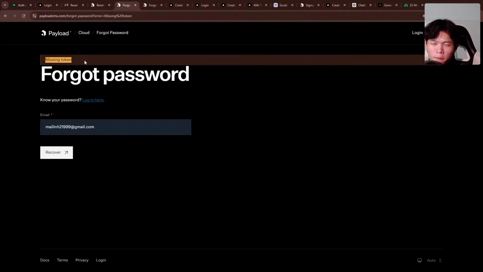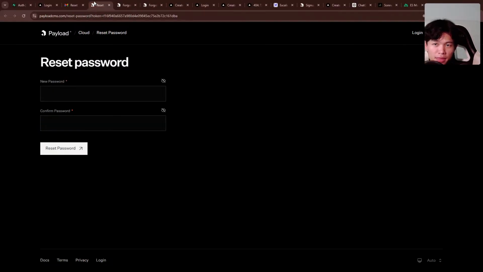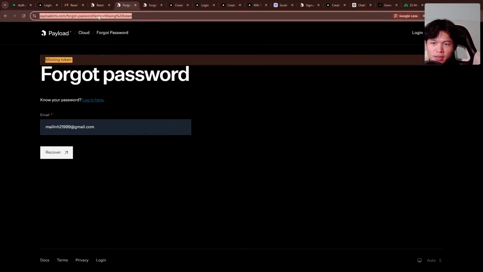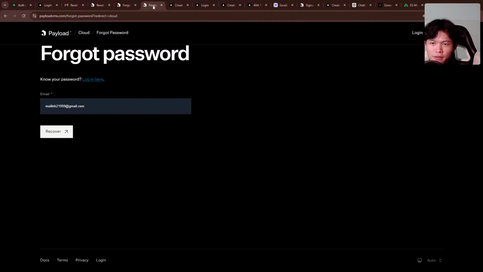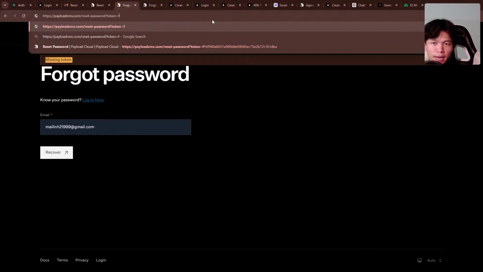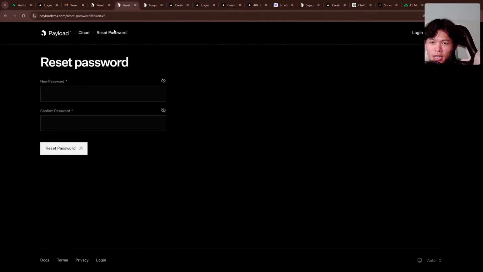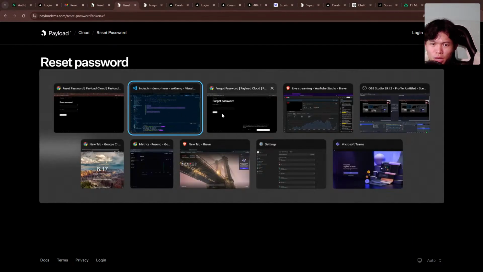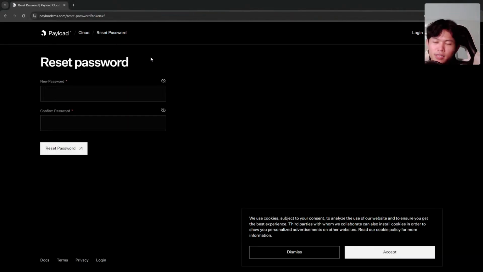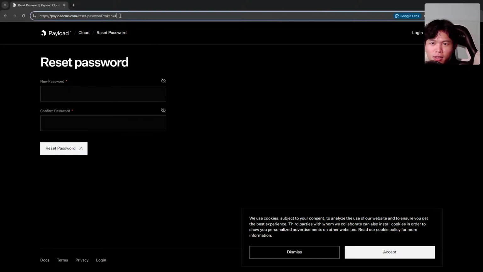Okay, missing token. Oh, okay. I think they read the token that we have right here. That's what it needed. So you can go to this page if you pass the token. For example, we can pass the token right here. I think they're not going to validate it. You can pass any token. As you can see, we can go into this page even though we're not logged in. Can we go to this page, for example, in incognito? Okay, so this page is open to the public, but it needs to get the token right here.